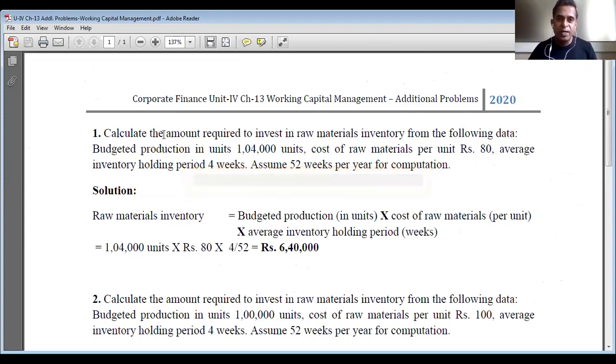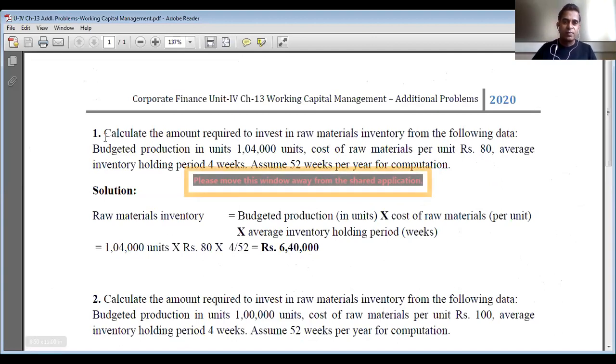Okay, so 5 minutes are remaining. I hope I will be able to complete it. So these are for 3 marks.